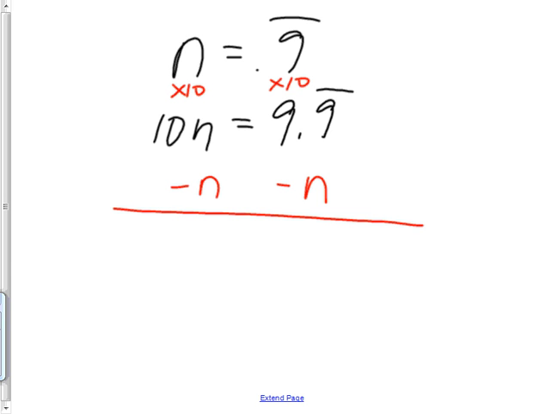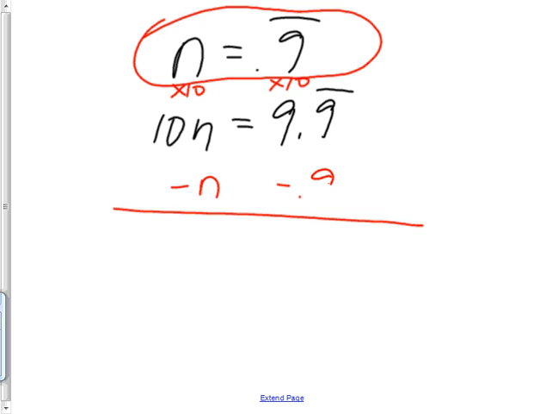So if I'm subtracting an N from both sides, if N is really equal to 0.9 repeating, because it says so right there, then do you get I can subtract 0.9 repeating instead of N because they're the same thing? Yes. So I'm going to subtract a 0.9 repeating right here because they are the same thing as each other. N is 0.9 repeating. So I'm going to go 10N minus an N, and please don't say it's 10. 10 N's, 10 Nerf balls minus a Nerf ball makes 9N, 9 Nerf balls.